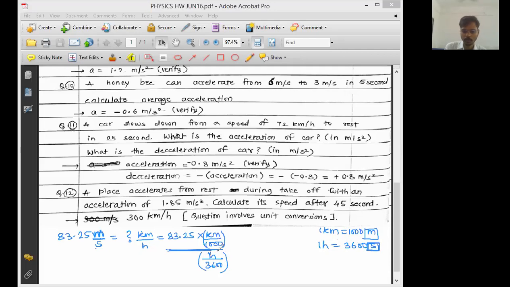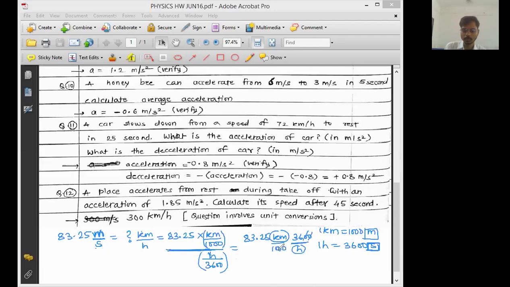kilometer upon hour. You can observe here this 83.25 as it is, this hour upon 3600, this kilometer upon 1000 as it is. Hour upon 3600, in the numerator it will become 3600 upon hour. This denominator will become numerator and this numerator will become denominator. Now the answer will be in kilometer per hour.